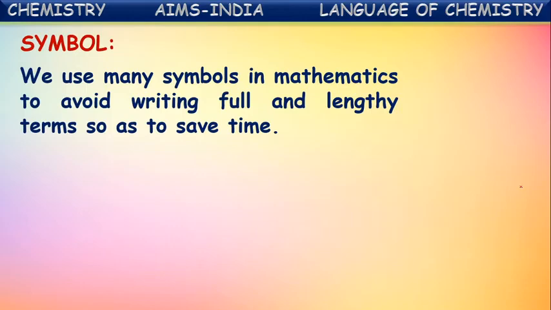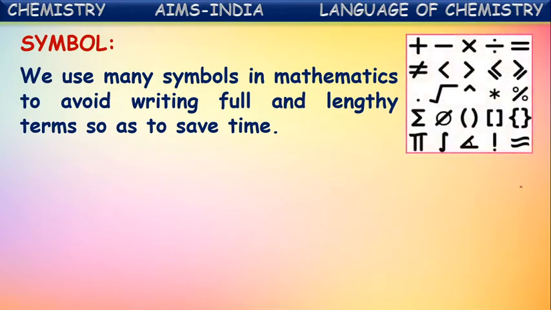We use many symbols in mathematics to avoid writing full and lengthy terms, so as to save our time and make it convenient, isn't it? For example, instead of writing addition, we just write the symbol plus. Instead of writing subtraction, we just write a minus symbol. Instead of writing division, we just write a division symbol. These are the different symbols we use in mathematics to make it easy and convenient.